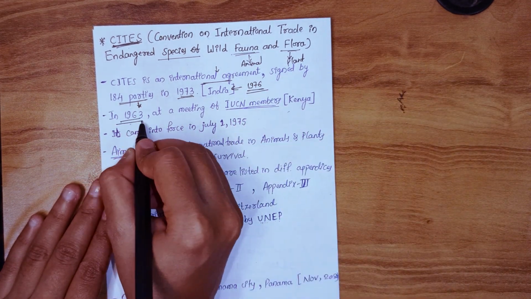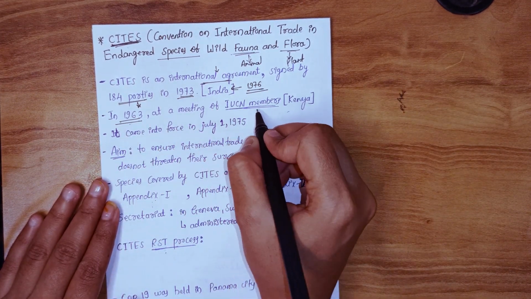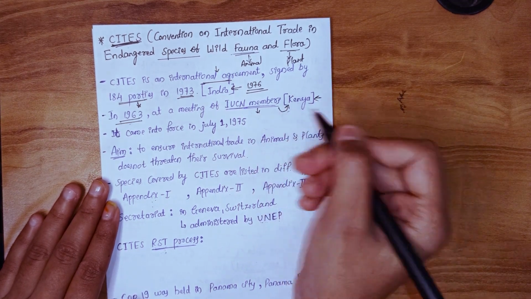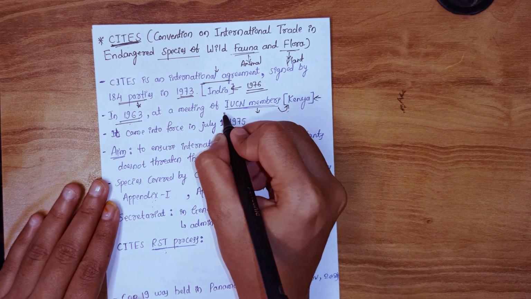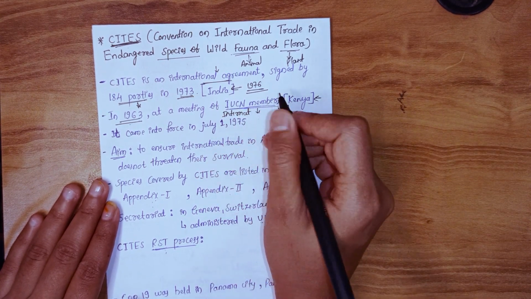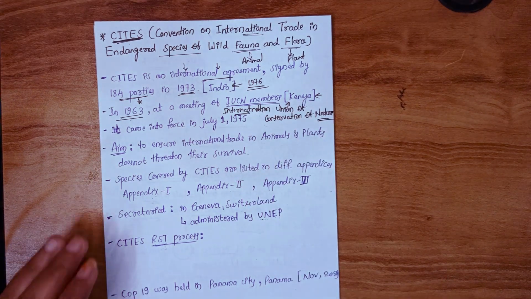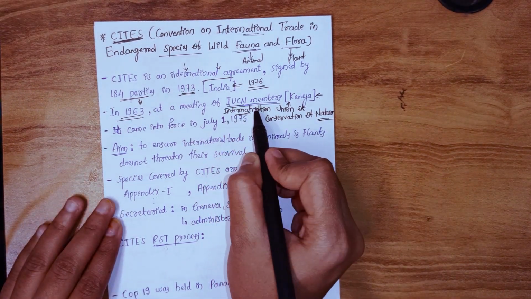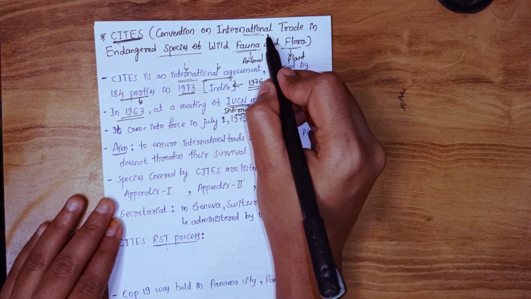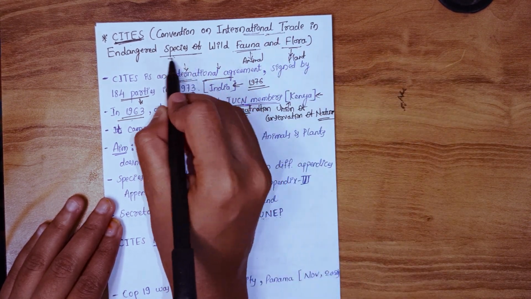What happened in 1963? At the meeting of IUCN members, which was held in Kenya in the African continent. IUCN is the International Union for Conservation of Nature, and all the members decided to draft the CITES agreement for the control of international trade of endangered species.